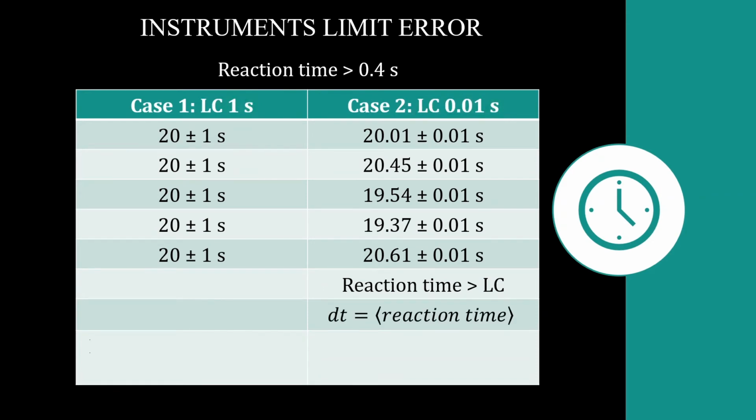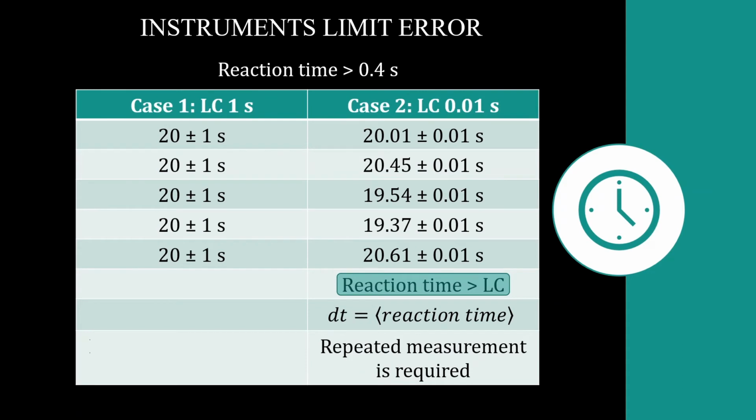Also, human error is random in nature. Thus, there is a need to repeat the measurement several times. So in case 2, reaction time is more than least count. Therefore, the error is the average reaction time. We shall certainly see later how to calculate it.